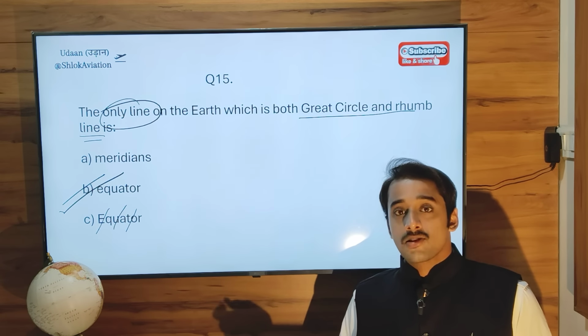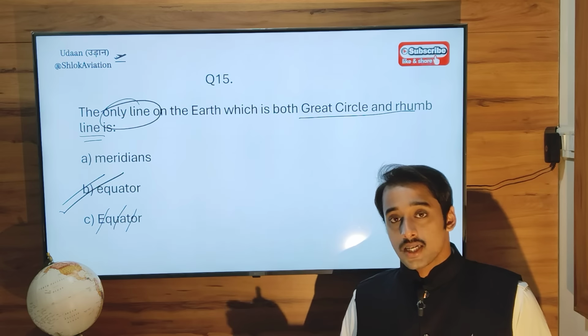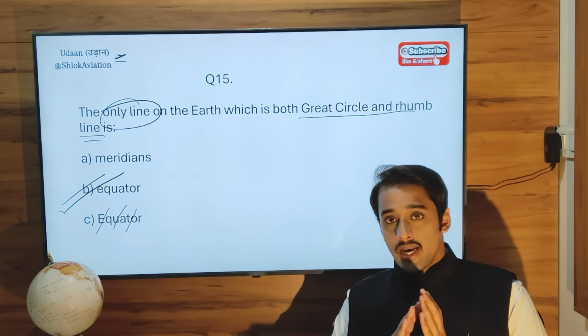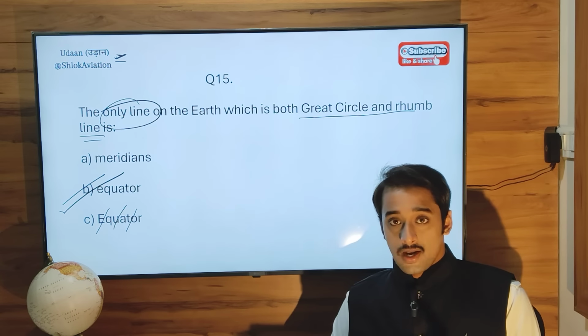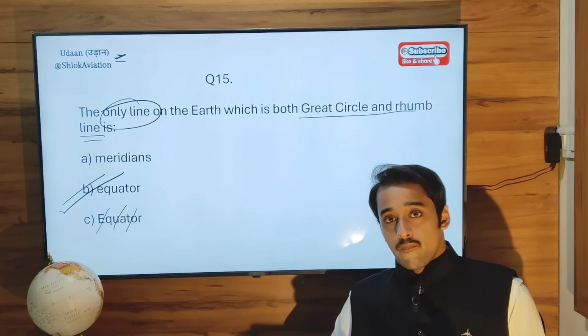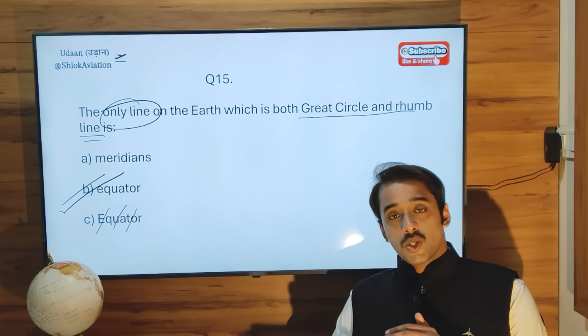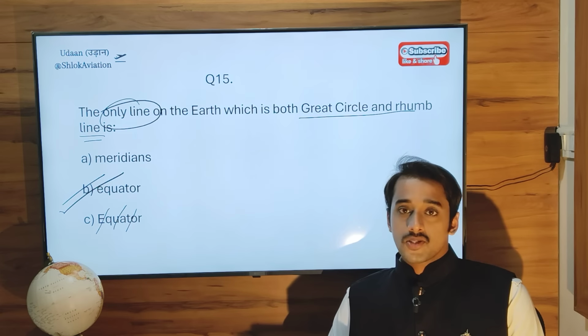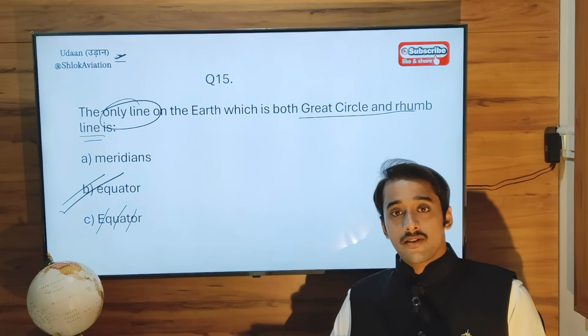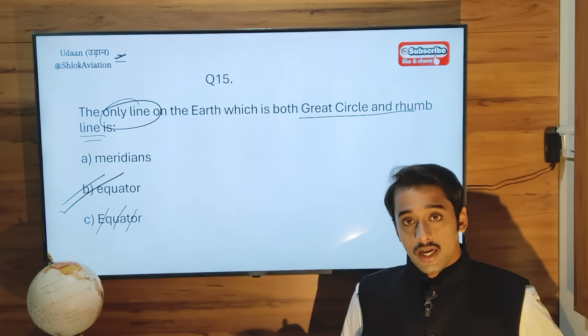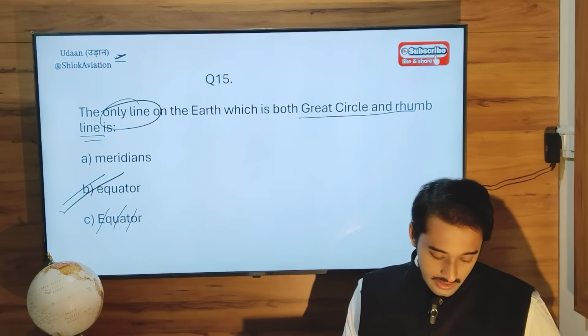So the equator is the only line on the earth which can be both a great circle and a rhumb line, because it has a constant easterly-westerly direction, so it satisfies the definition of a rhumb line. Plus, it is the equatorial plane of the earth, with the same center as the earth, and also divides the earth into two equal halves, north and south, so it also satisfies the definition or requirements of a great circle.